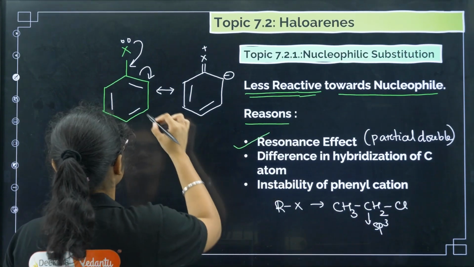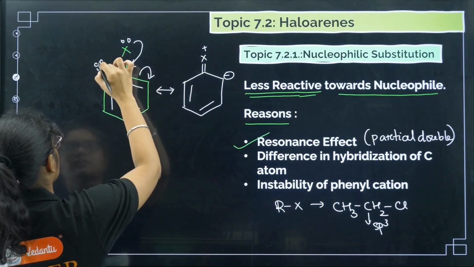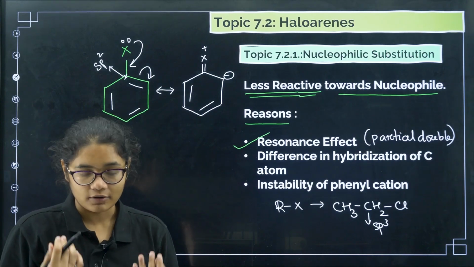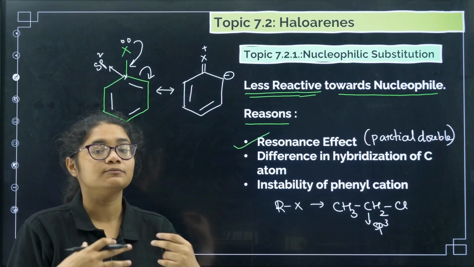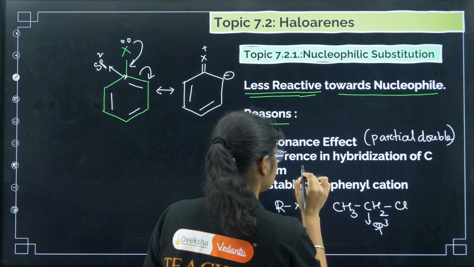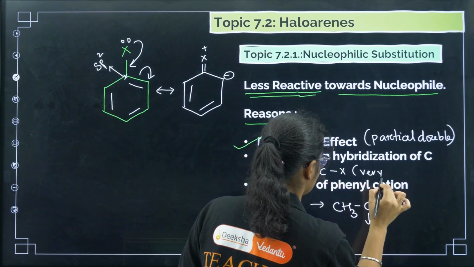But the carbon attached to the benzene ring is sp2 hybridized. The sp2 carbon, being more electronegative, can hold the X more strongly, so the sp2 carbon and X bond is very strong.